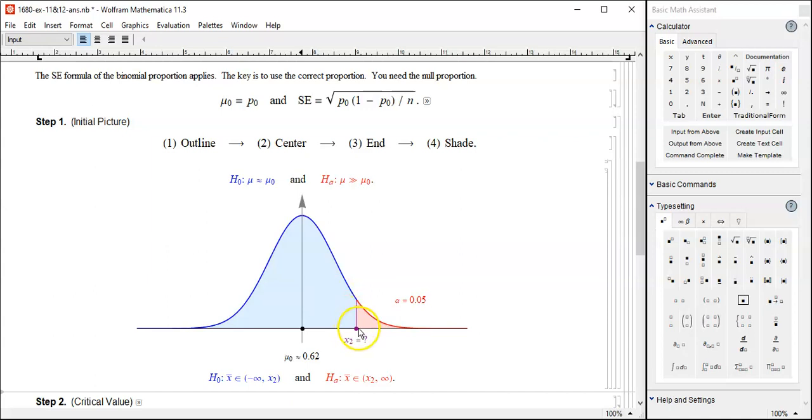Now, what's the threshold here? What's the critical value? Find out, and let's compare this with the observed proportion of 65%. If 65% comes here, then, oh, too far away, alternative wins. If 65% comes here in the blue region, then it's close enough to null, so null wins. That's the idea. The picture is extremely important and it's a required component. In the exam, I'll provide you with the outline, and everybody is expected to get the center, end, and shading appropriately.